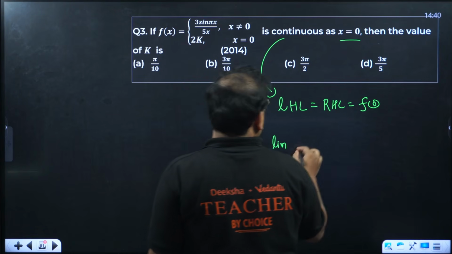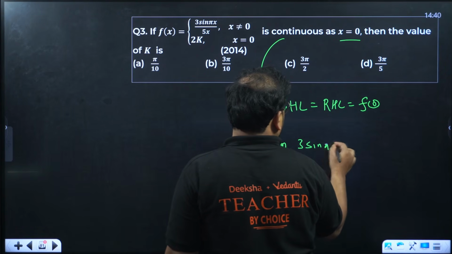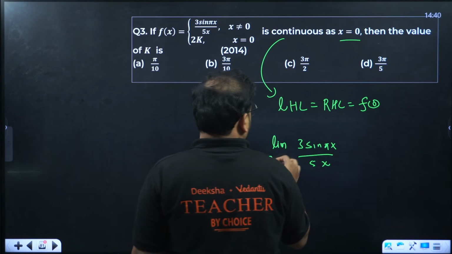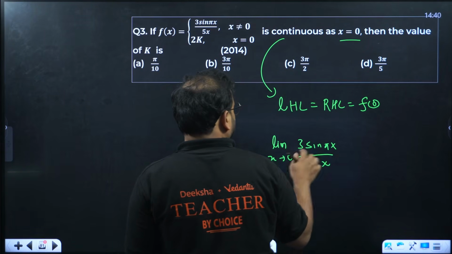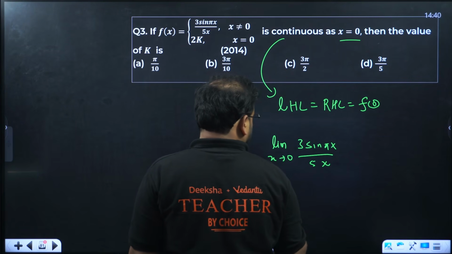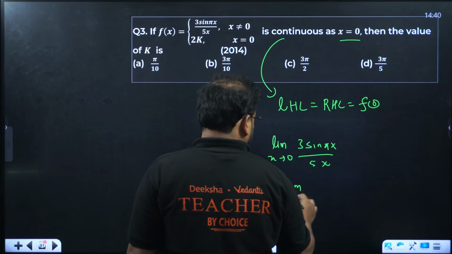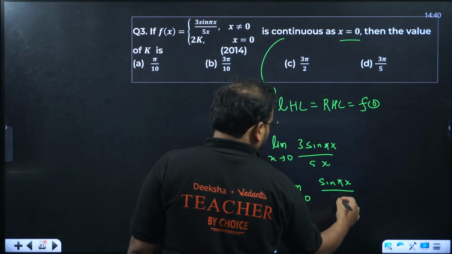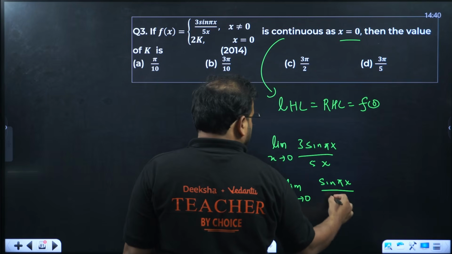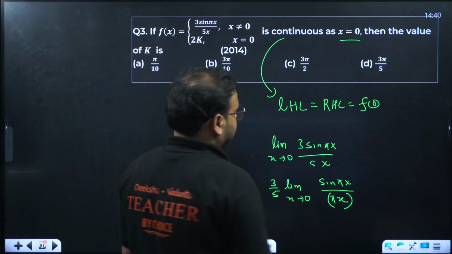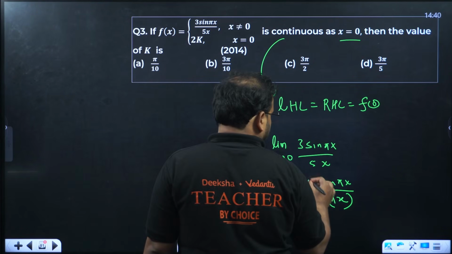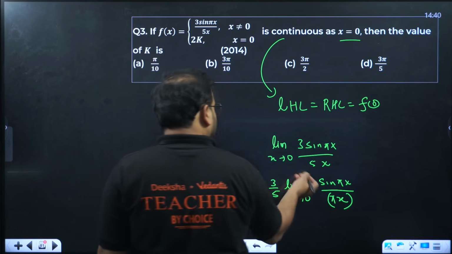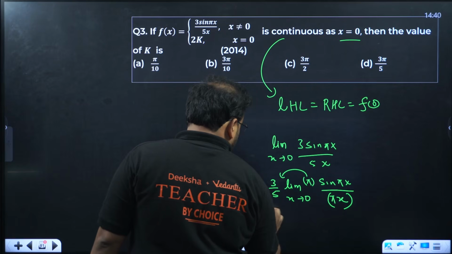Limit of 3 sin(πx) upon 5x when x tends to 0 is what we have. Take the constant 3 by 5 outside. Limit x tends to 0, we have sin(πx) upon x. For this to be a standard form, I am missing π over here. So let's put π there and multiply π here extra. Bring this π outside. It becomes 3π by 5.